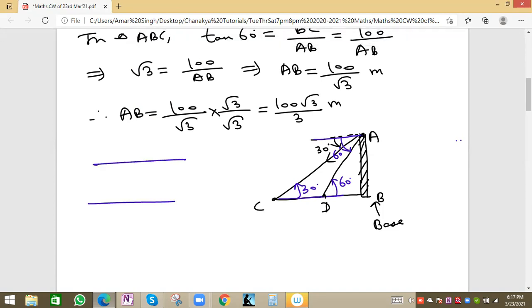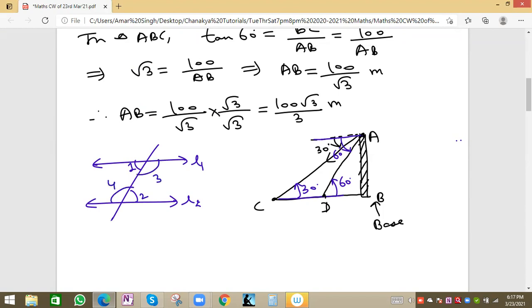We know this property: these are parallel lines L1 and L2, so this angle will be equal to this one, angle 1 equal to angle 2, alternate interior angles, and angle 3 will be equal to angle 4.